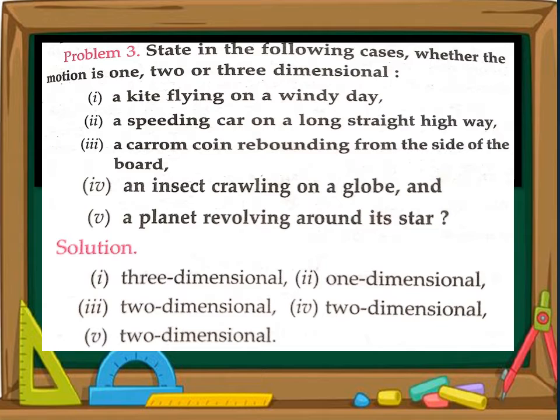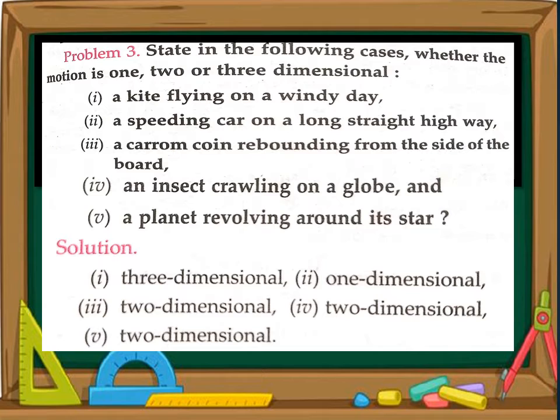When the coin is moving on the carom, its motion is confined only to the area of the carom, and that is only one plane. When any object is moving in one plane, then it may have two axes, that is x-axis and y-axis. Hence in case 3 there is two-dimensional motion for the carom coin rebounding from the side of the board.